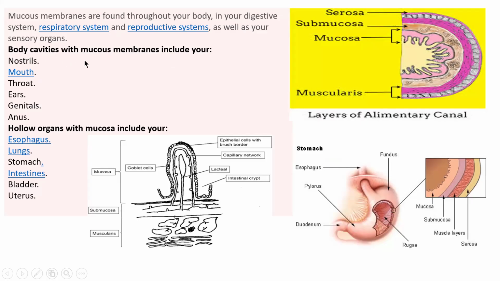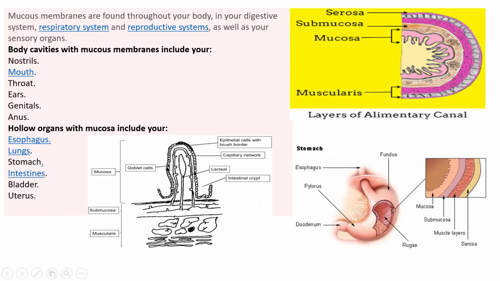Body cavities with mucous membrane include nostril, mouth, throat, ears, genitals, anus. Hollow organs with mucosa include esophagus, lungs, stomach, intestine, bladder, uterus. In the esophagus, in your lungs, there is a mucosa. In the stomach also, there is a mucosa. In the intestine also, there is mucous secretion. Urinary bladder is also there. In the uterus also, there is mucous secretion.